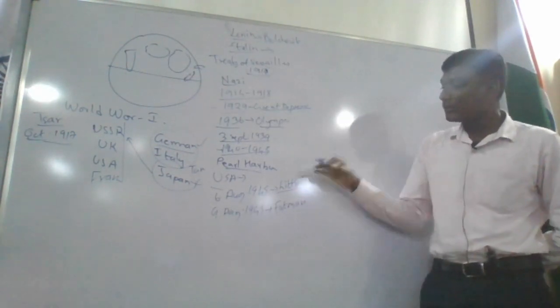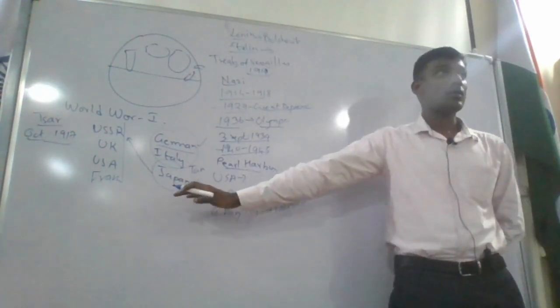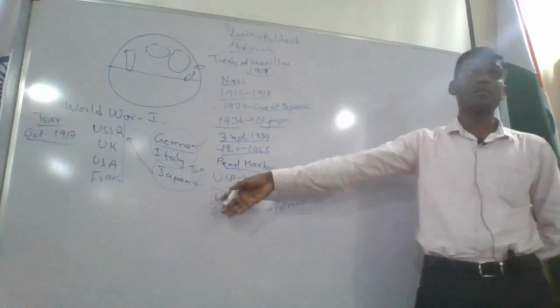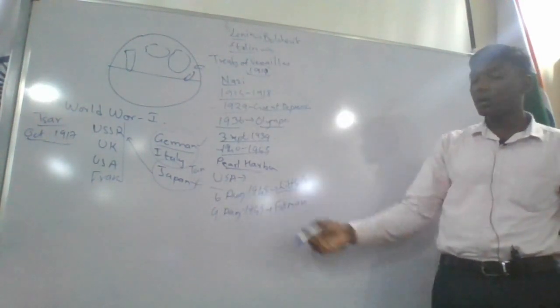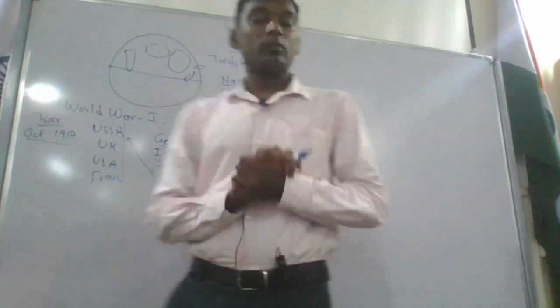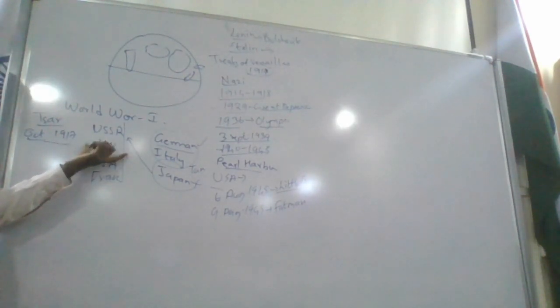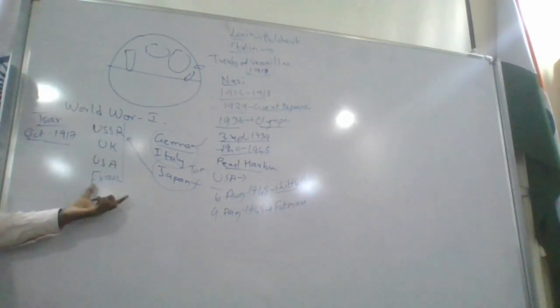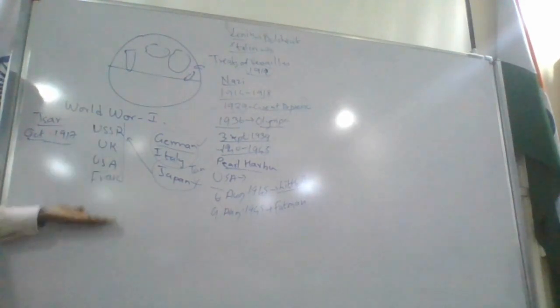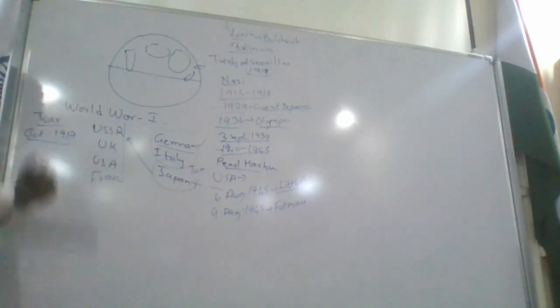Now what happened? After the bombs were dropped, Japan surrendered. Japan said, I'm sorry, I never felt that this would be the escalation of the war, and Japan surrendered. The moment Japan surrendered, Germany, Hitler and all these people were killed, and again this power won. USSR, UK, USA, France, they won. They were the winning team.